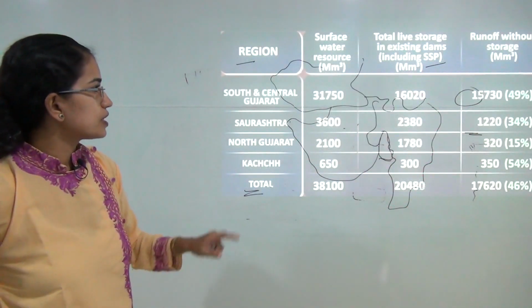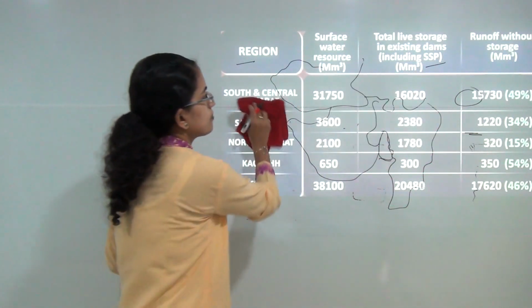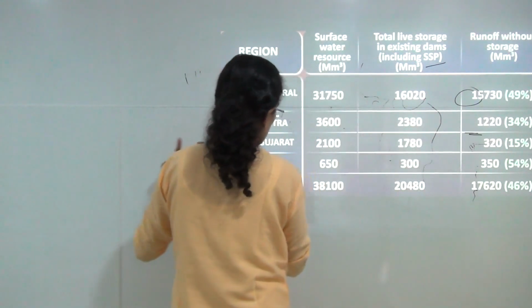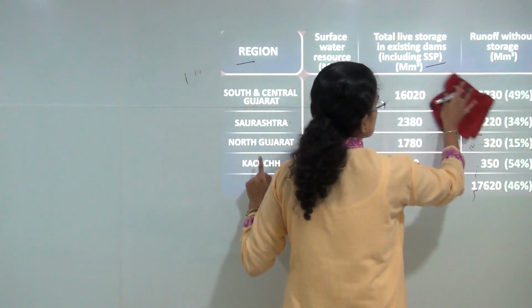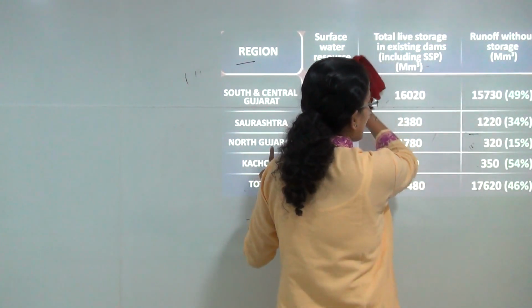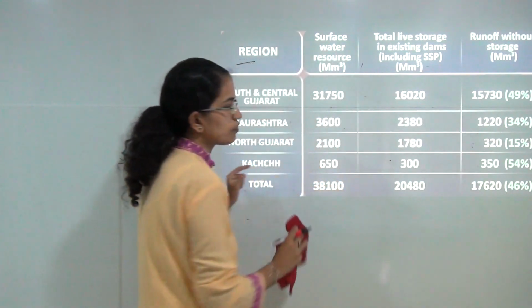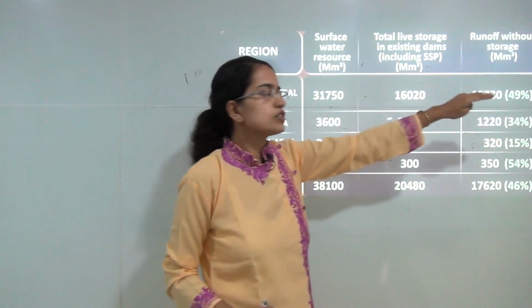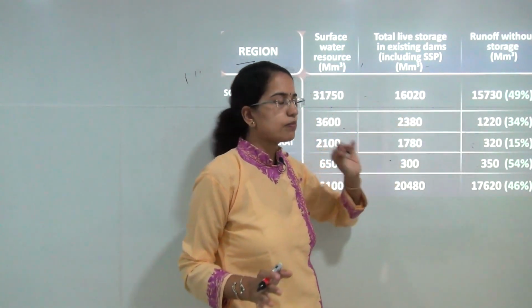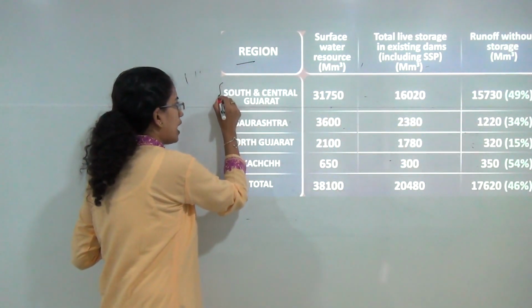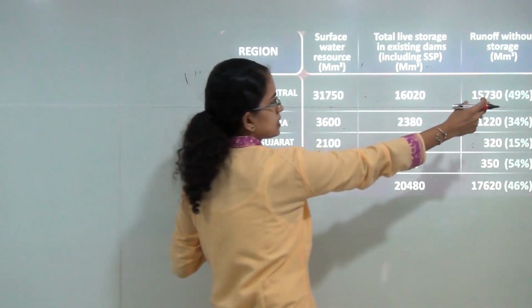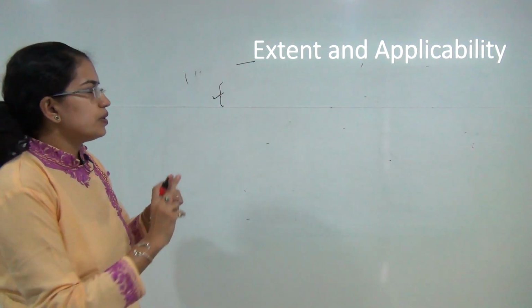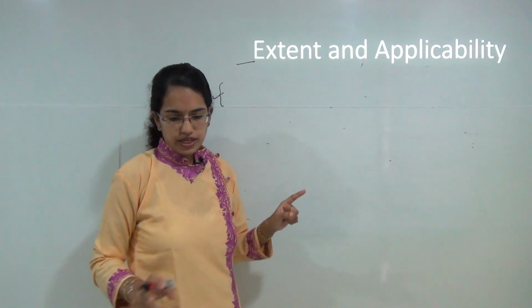If you look at the next statistics, you can see that in South and Central Gujarat, the rivers that are present have nearly 49% of the total water running off without storage. So 49% of the water coming in the rivers just runs off to the ocean without any proper storage available. So the idea is to harness this 49% runoff of water that exists and to apply it to the surrounding areas.